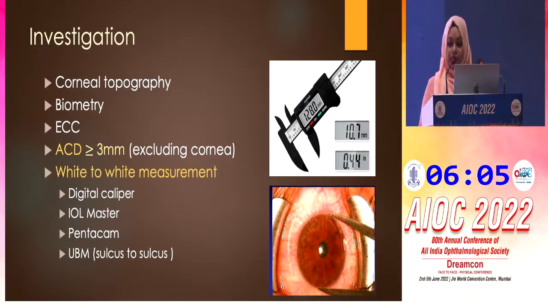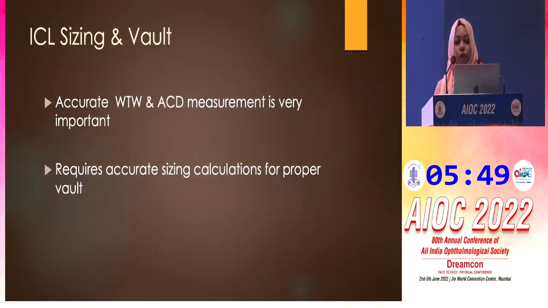I use the digital caliper to measure the white to white, and you can cross-check this value with the IOLMaster or the Pentacam white to white. And now we also have the UBM, although most centers don't have it, and this directly measures the sulcus to sulcus measurement. Now ACD and white to white, why is it so important? Because this will determine the size of the ICL and will determine the vaulting.